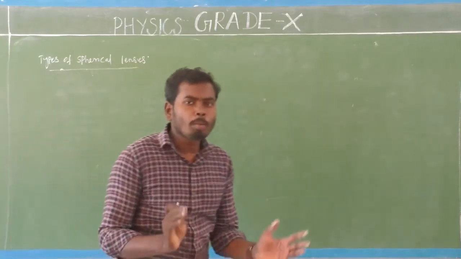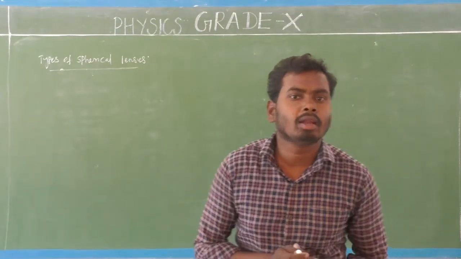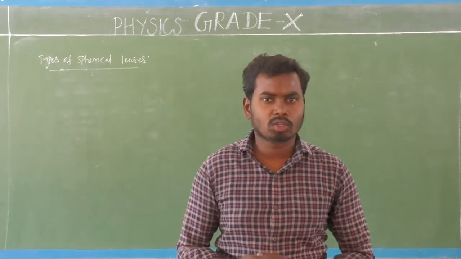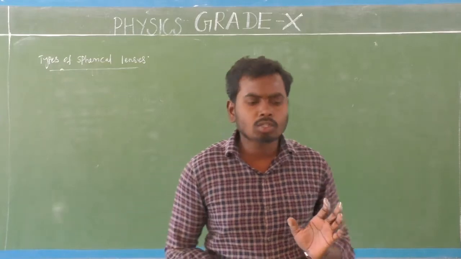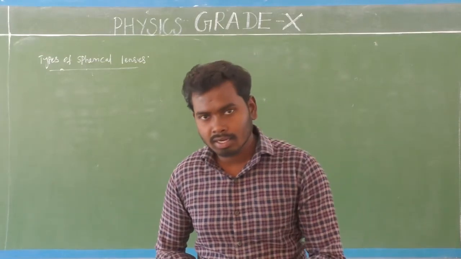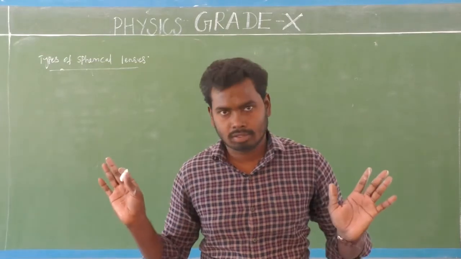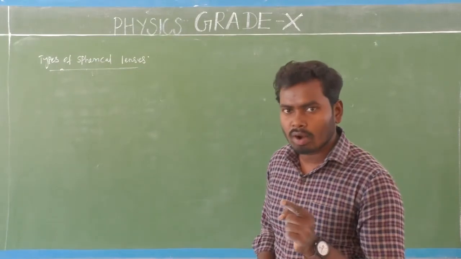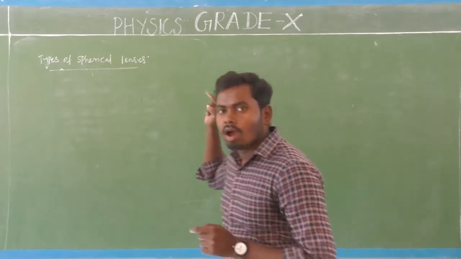Okay, there are two main types of spherical lenses. First one, what is that? Convex lens, and second one, concave lens.